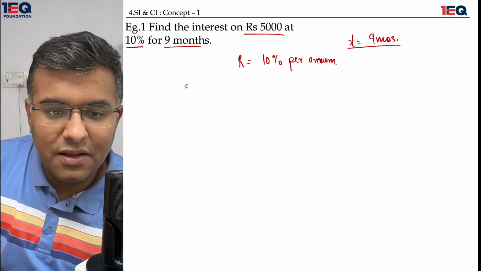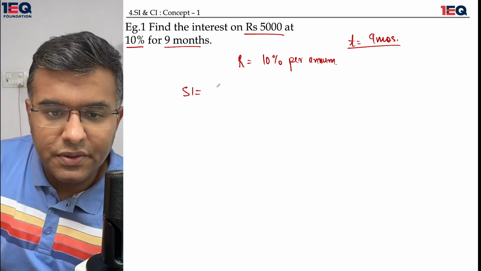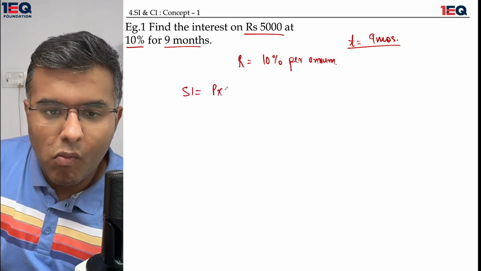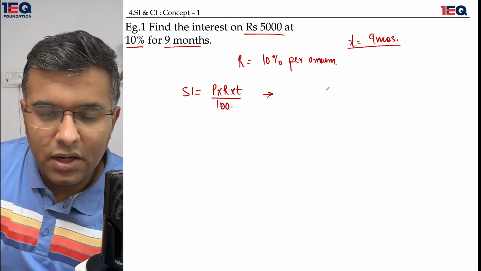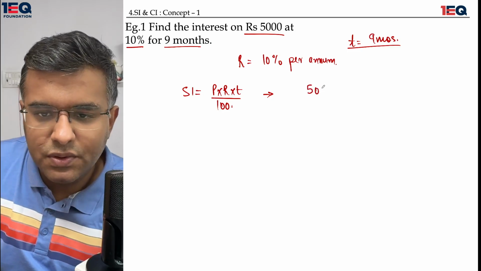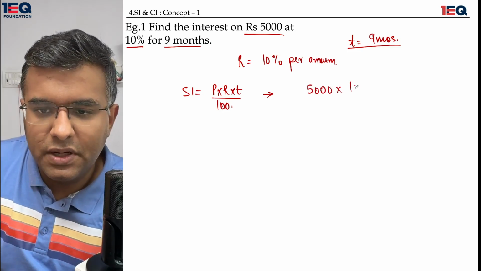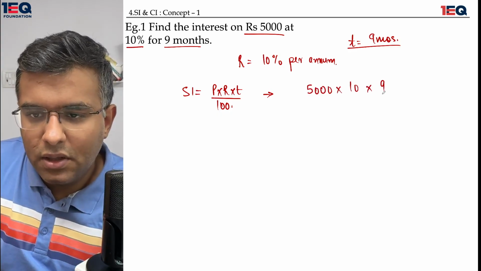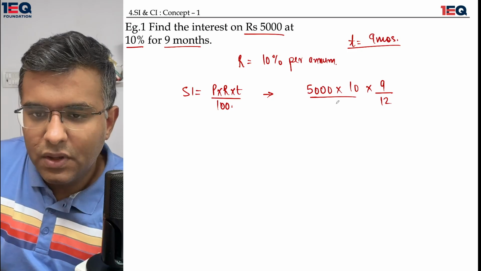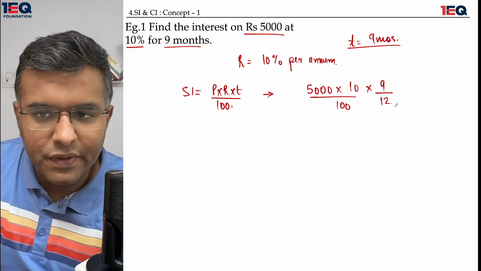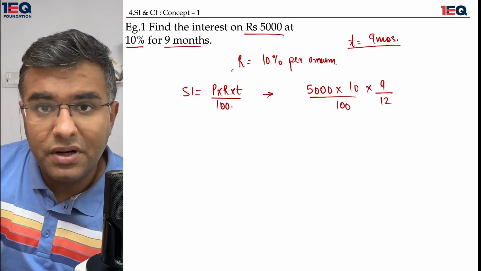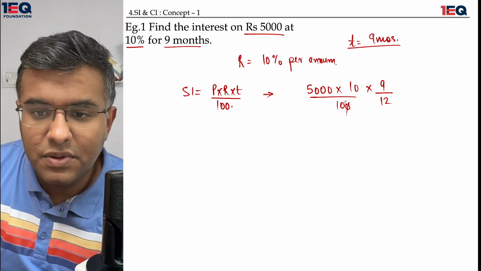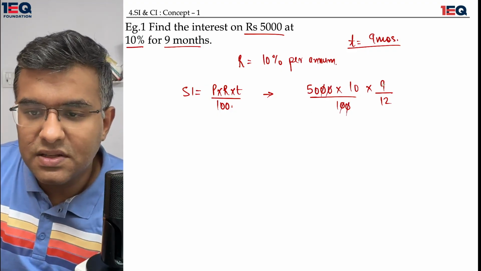So I'll quickly use the same formula which I talked about. Simple interest is equal to P into R into T upon 100, and T would be in terms of 9 by 12. The principal being 5000, the rate being 10%, and the time being 9 months by 12 months. The reason I'm introducing 12 months over here is that the rate is on a 10% per annum basis.